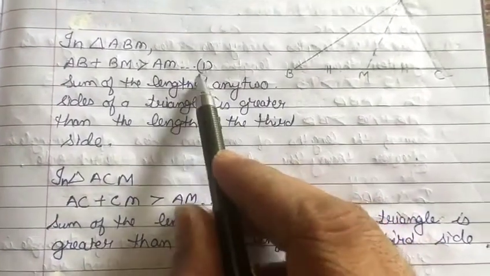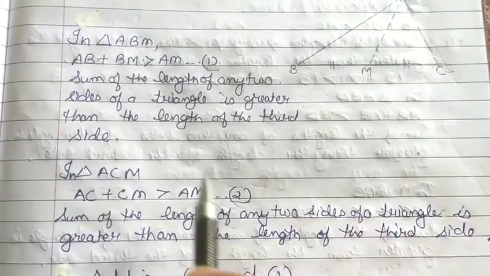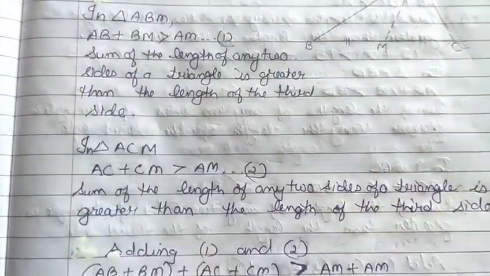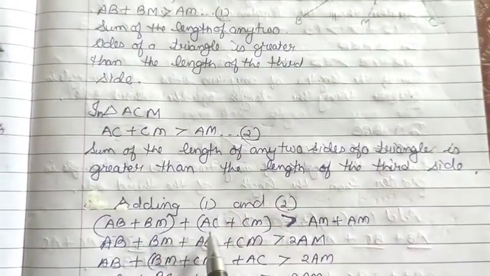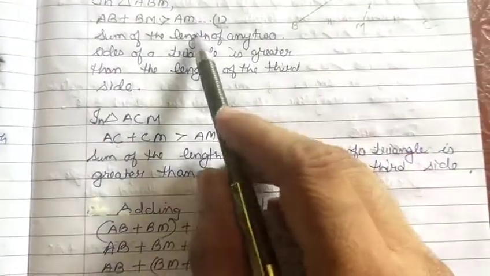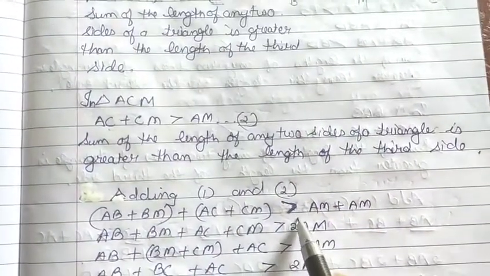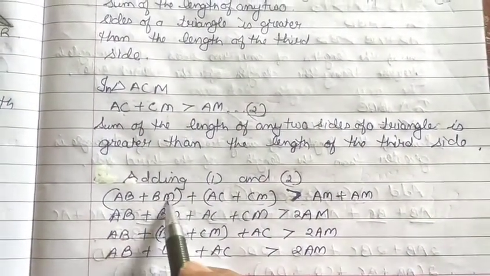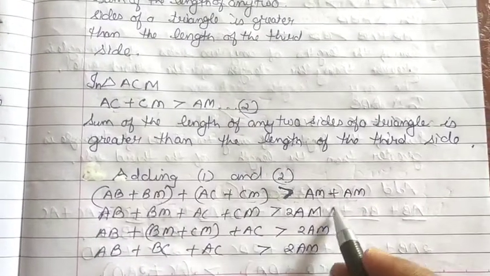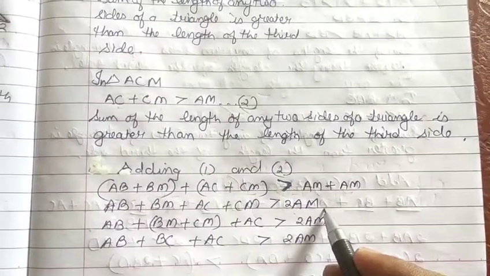Now if you add the first condition and the second condition, write AB plus BM plus AC plus CM on your left hand side and AM plus AM on your right hand side. When you open the bracket, you get AB plus BM plus AC plus CM. AM plus AM gives 2 times AM.